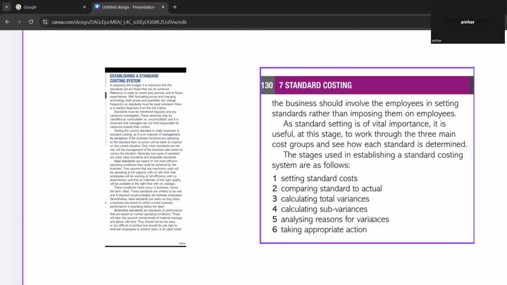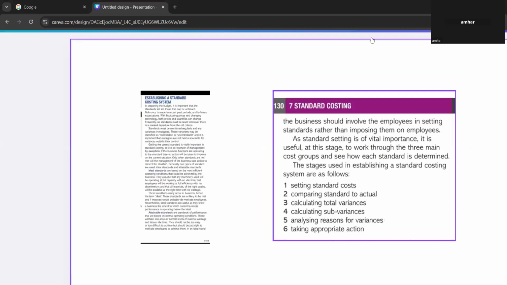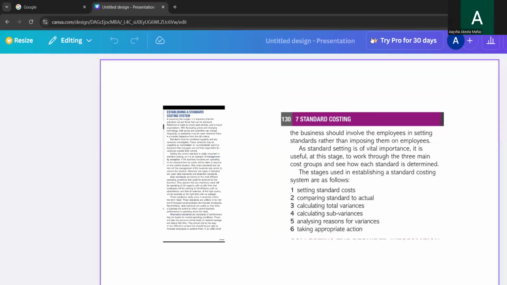So when you take direct material usage variance, if it is adverse, then you have to analyze what the reason for that adverse variance is. If it is favorable, then it's good. And then in the sixth stage, taking appropriate actions. You have to take appropriate actions if it is an adverse variance. So it's like that. Did you understand all this now? Yeah, I did. Okay.